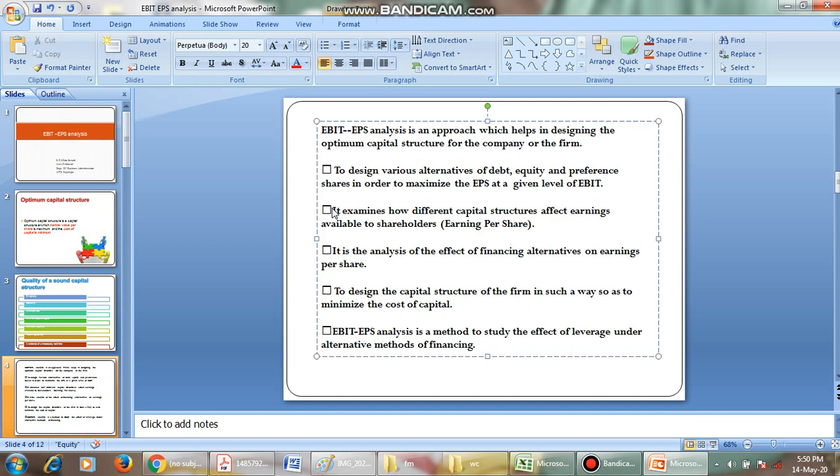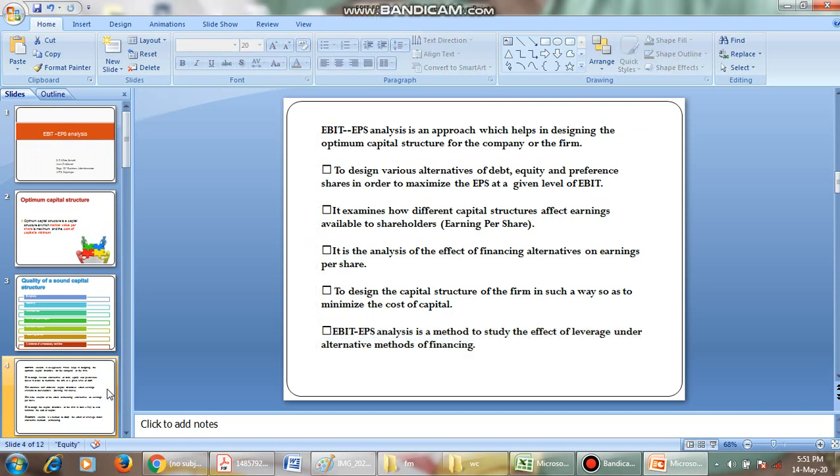It is the analysis to study the effect of financing alternatives on the earnings per share. To design the capital structure of the firm in such a way as to minimize the cost of capital, we have to use this EPS analysis. EBIT-EPS analysis is the method to study the effect of leverage, that is fixed charges, under alternative methods of financing, and how it affects the financing decision.